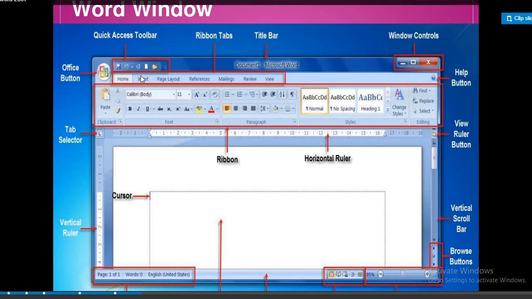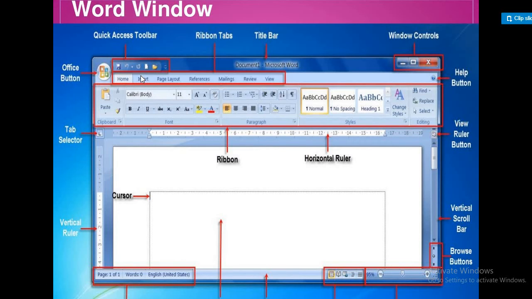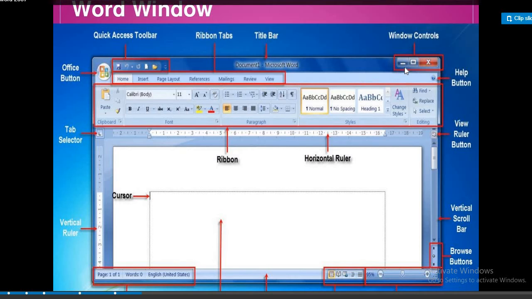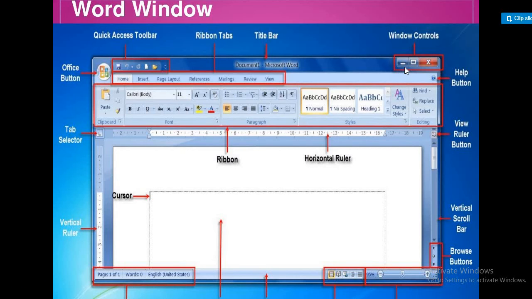Next is the title bar. The title bar displays the title of the current or working document. It contains three buttons: minimize, maximize and close.